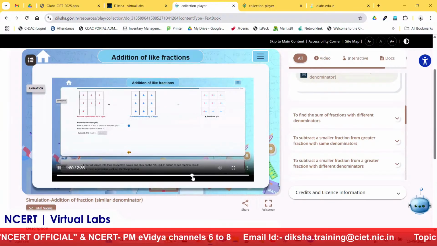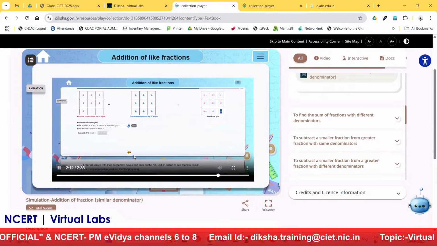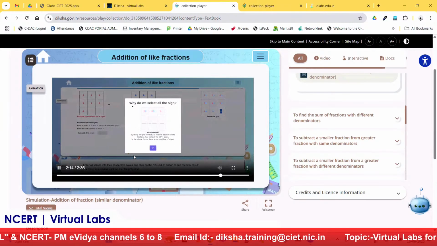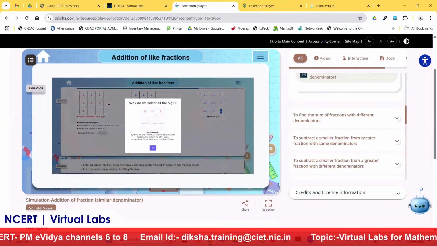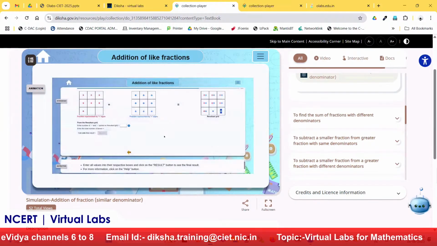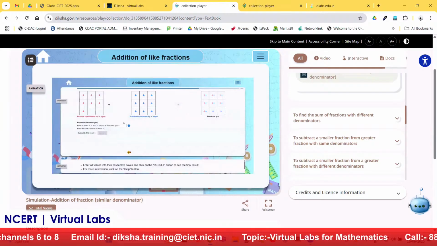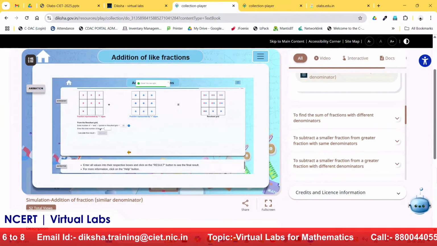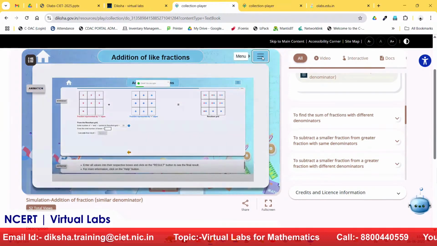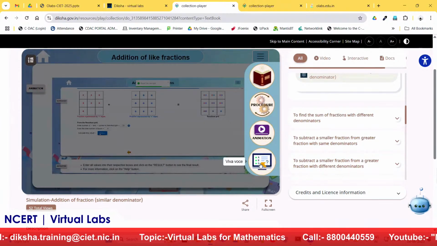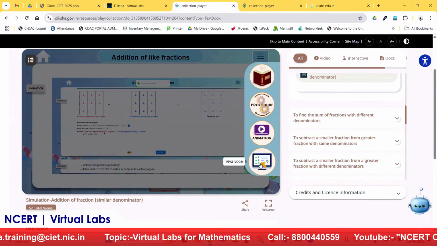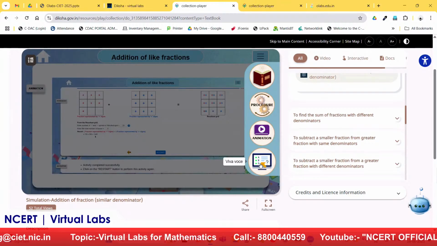The procedure and the animation both help the student to understand the concept properly, and they will not get lost anywhere. At every step there is guidance and help provided by the system. So this is the animation part. Now there is a Viva Voce part, which I was telling you about in my presentation. I will take this part after completing the lab, so it will be more relevant there.